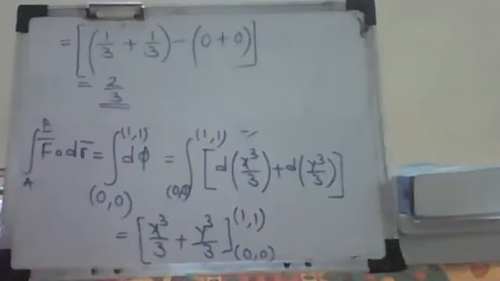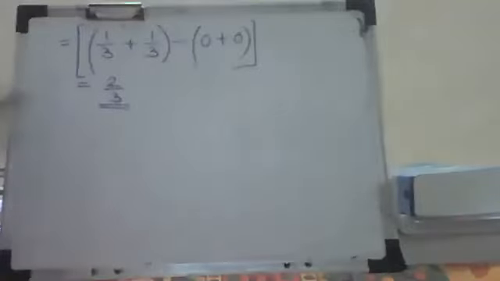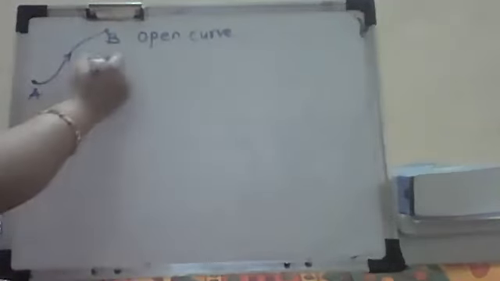Now there is one more thing and then we'll stop with this. Okay. Now this is your open curve. We call it as open curve. Open curve means what? It is like this. I'm just taking A to B. This is open. This is called as open curve. Correct. Now for the closed curve.